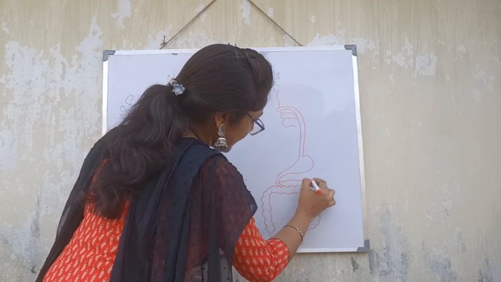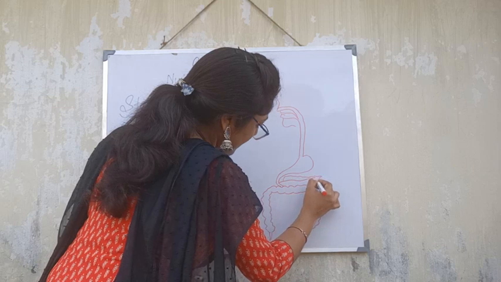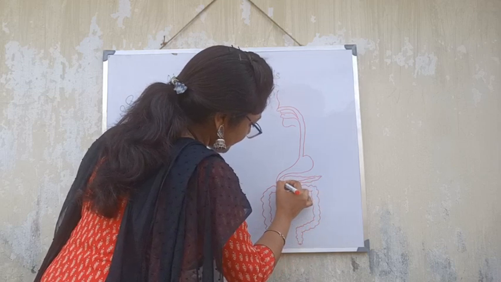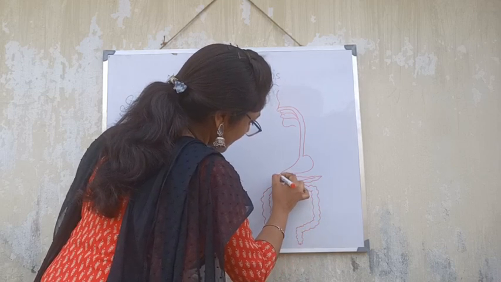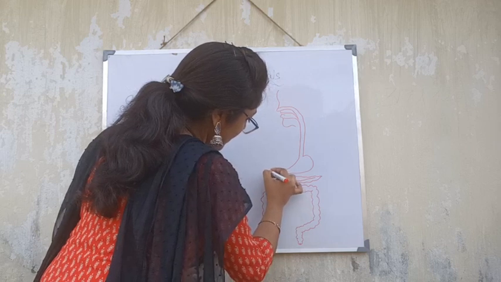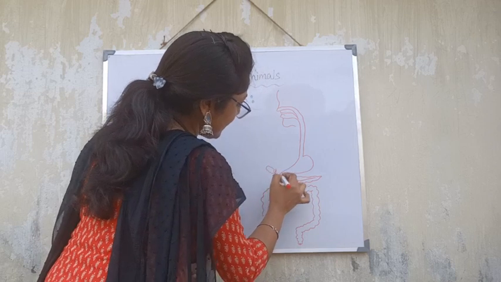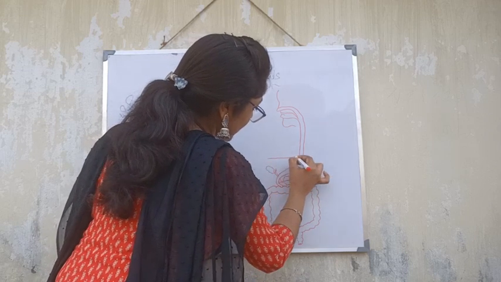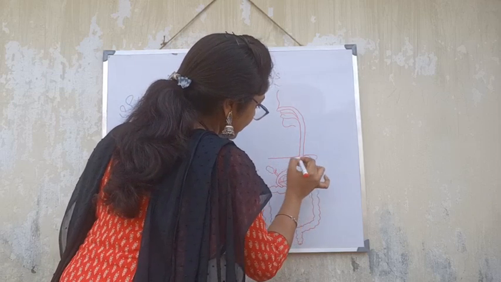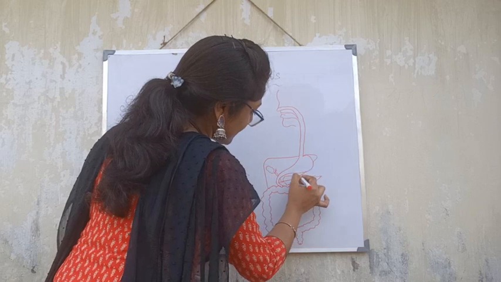Here we will get the pancreas. Over here we may get the gallbladder. And here is the liver.